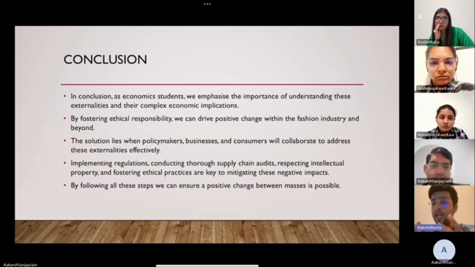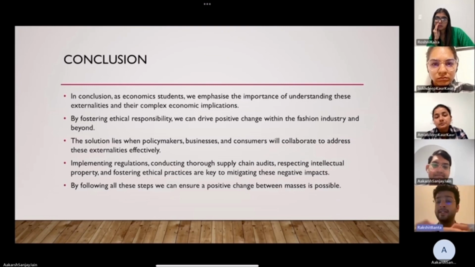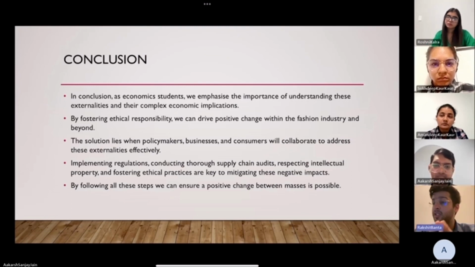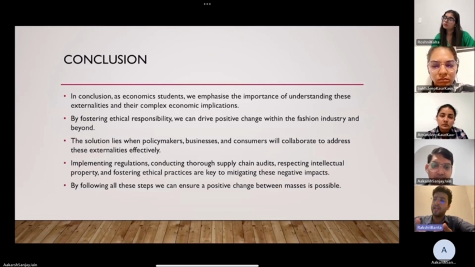So last, I would like to conclude that as an economics student, I emphasize the importance of understanding these externalities and what economic implications they have. By fostering ethical responsibility, we can drive a positive change within the fashion industry. And moreover, if a company like Shein practices these kinds of good practices, they would definitely be profitable because of the large user base they have right now, but also have a good impact on their brand reputation, which they have only a tiny little bit.